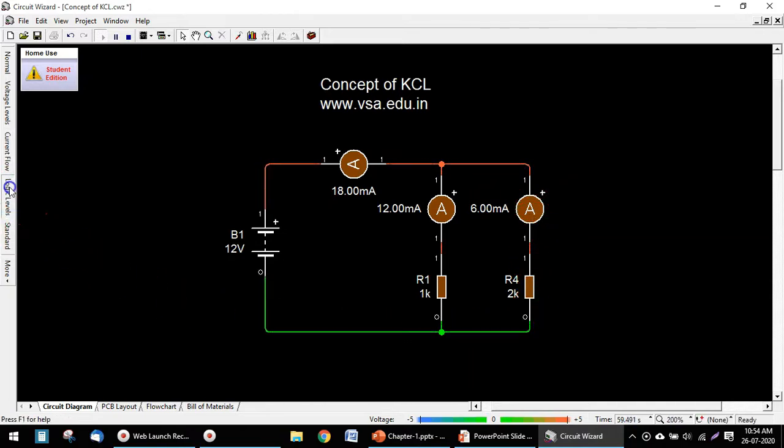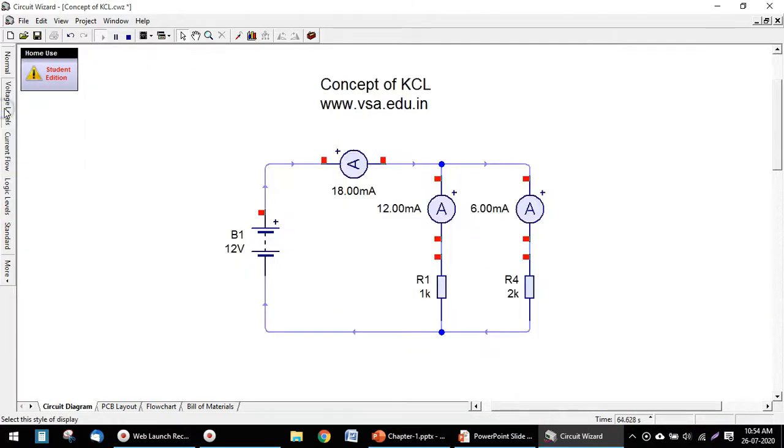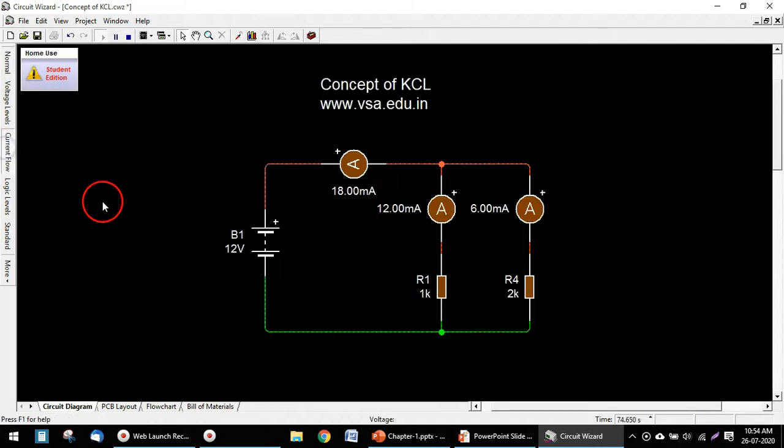Logically you can see this in this way, the direction of current and voltage. And with this we prove here that this node is actually splitting up the currents. The current coming from the battery is 18 milliampere, it is split up on this node into 12 milliampere and 6 milliampere, and the addition of these two currents is equal to the current delivered by the battery.